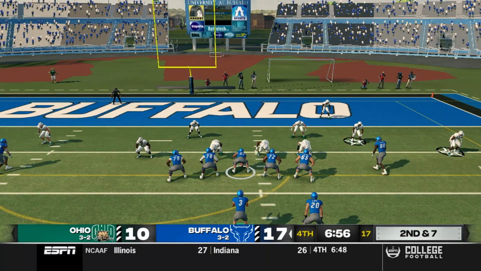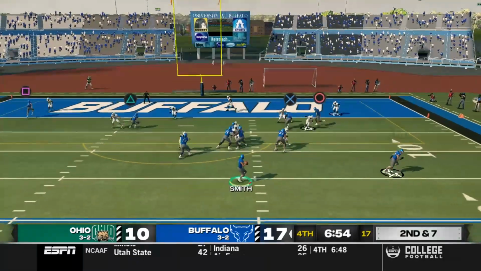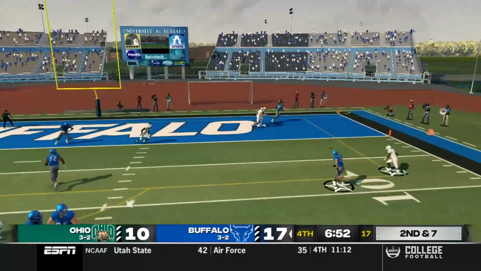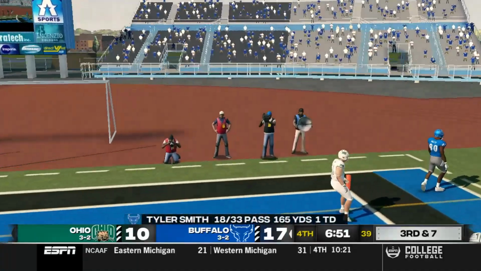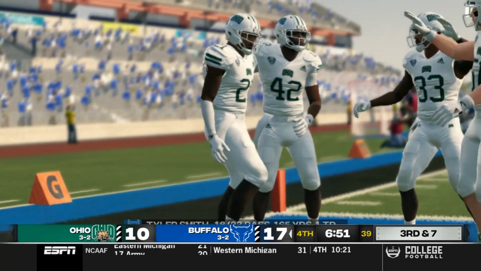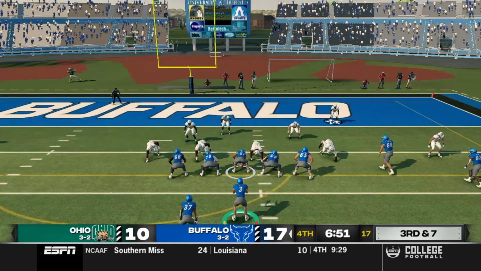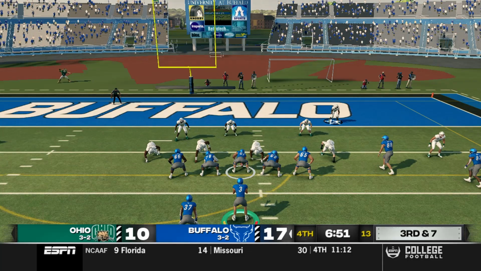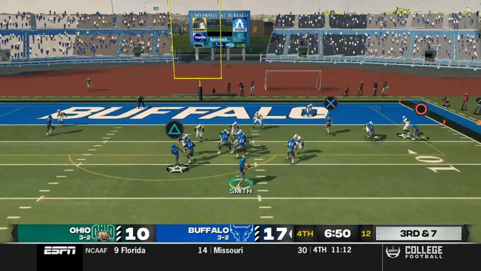Dylan Johannesson checks into the game here on 2nd and 7. Tyler Smith, he's back to pass on this. He's got a man open, but he misses him. He had him open, but Tyler Smith once again misses him. Bulls come out 3rd and 7 here. They got to get it inside of the 1 for a first down or score a touchdown.